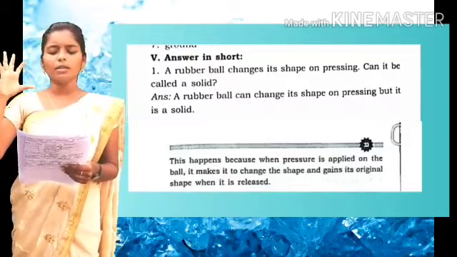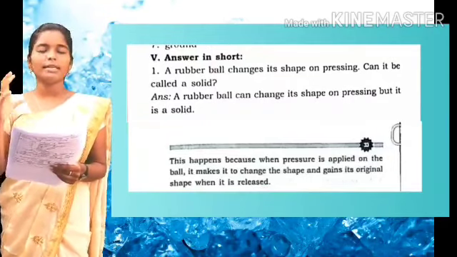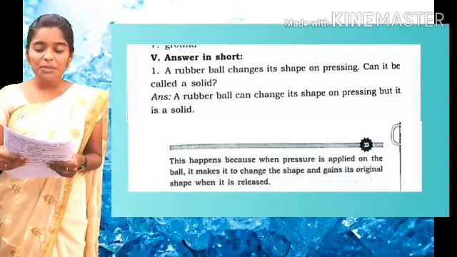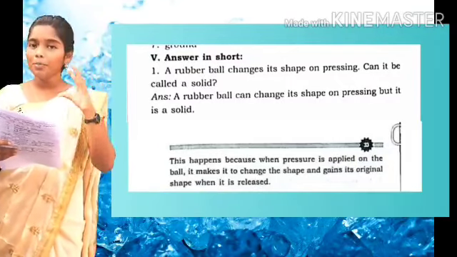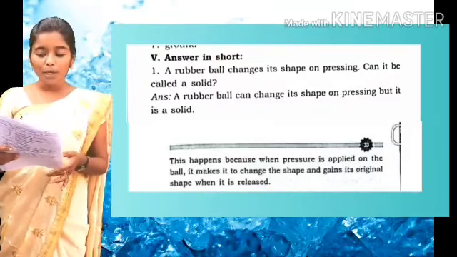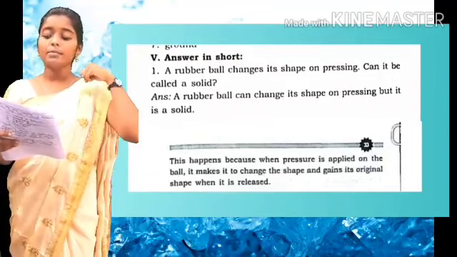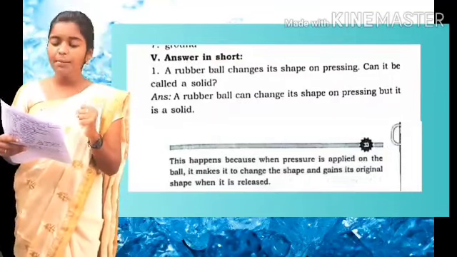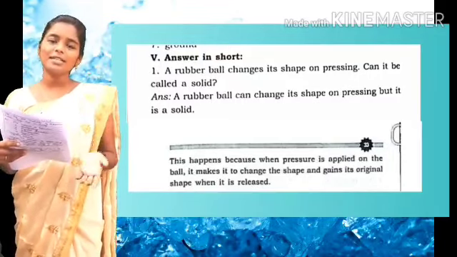A rubber ball can change its shape on pressing. So is it a solid? They are questioning. Come on now, repeat with me. A rubber ball can change its shape on pressing, but it is a solid. This happens because when pressure is applied on the ball, it makes it change the shape and gain its original shape when it is released.